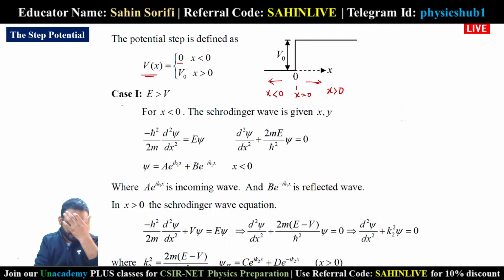Now we are going to consider two cases. A particle is coming, and this particle will have different energies. Let's say the energy is represented by E. Two cases are possible.